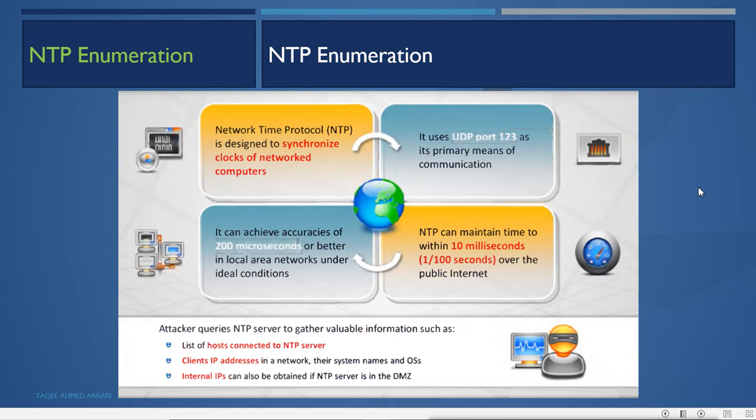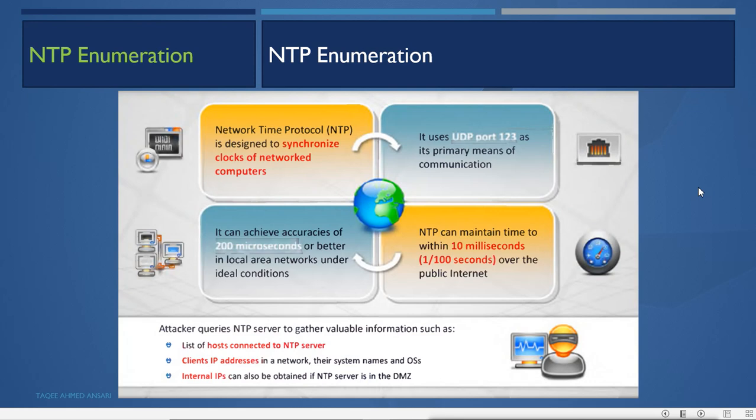Now, it uses UDP port 123 as its primary means of communication, and it can achieve accuracies of 200 microseconds or better in a local area network under ideal conditions. And NTP can maintain time to within 10 milliseconds, that is 1 out of 100 seconds, over the public internet if you are getting the information from the internet.